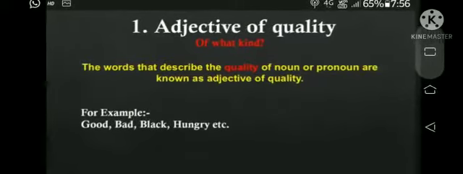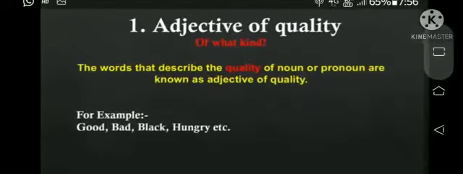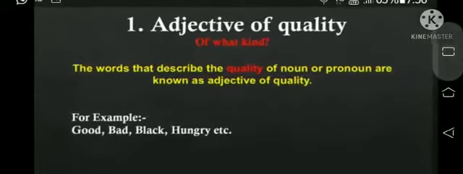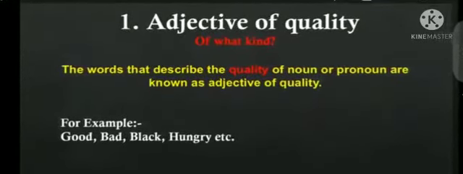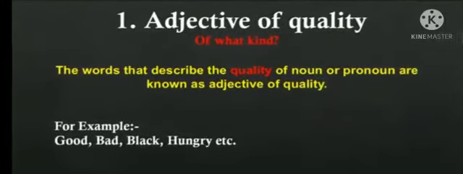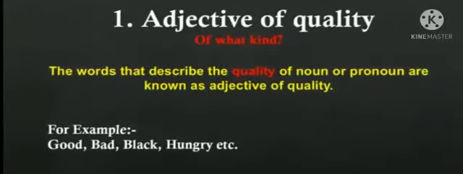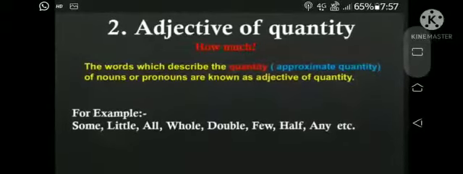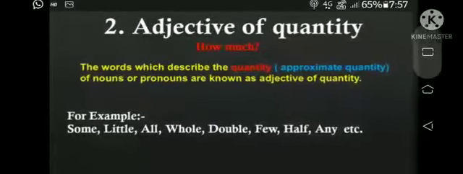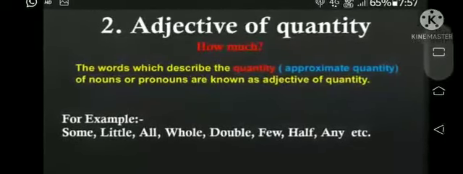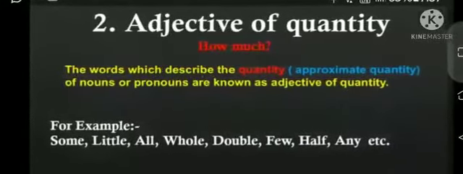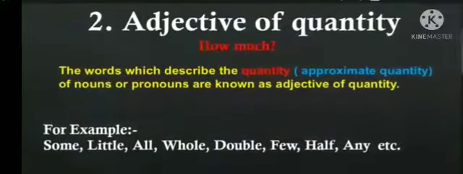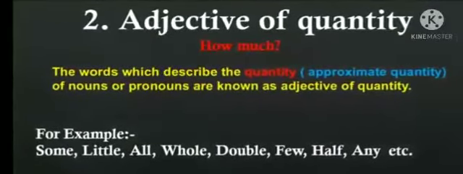Now types of adjectives. Students, what are types of adjectives? First is adjective of quality. Now, what is adjective of quality? The words that describe the quality of a noun or pronoun are known as adjectives of quality. For example, good, bad, black, hungry, etc. Now adjectives of quantity. The words which describe the quantity of nouns or pronouns are known as adjectives of quantity. For example, some, little, etc.